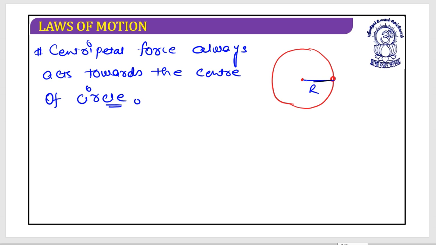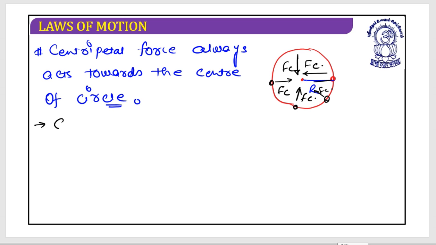That means the direction of centripetal force would look like this. This is FC. When the particle is here, it's FC. When the particle is here, it's FC. I hope this is clear. Is it clear?